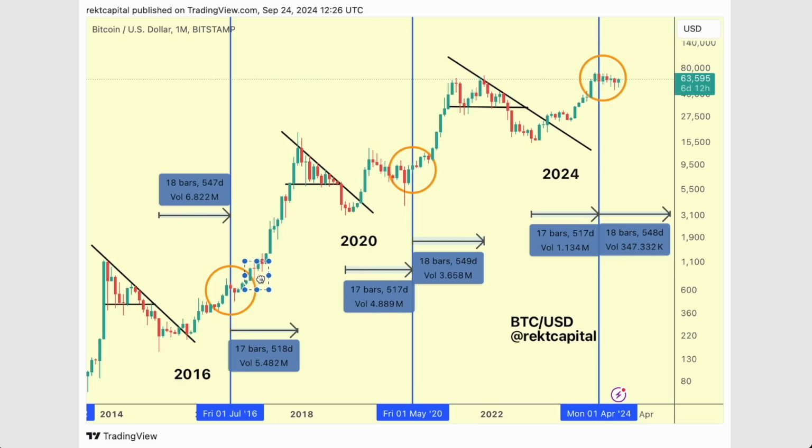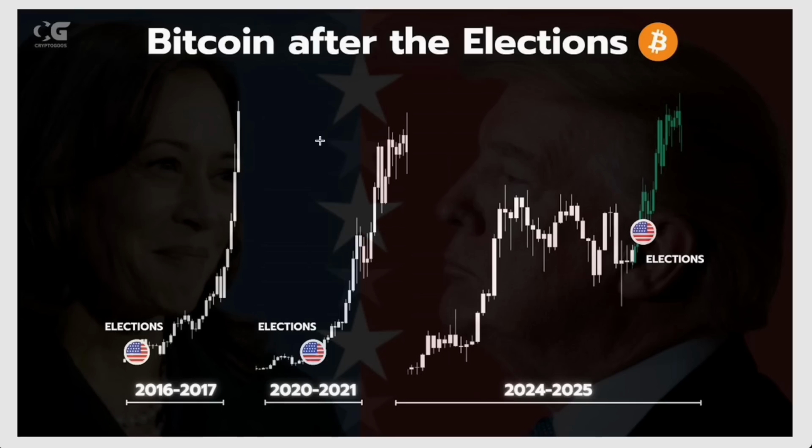That November presidential election, we peaked in December 2017. So very close to approximately a year. A year after the elections, we tend to peak in the Bitcoin bull market. And that has been the case over the past 2 cycles, but it could be the case also in this situation.